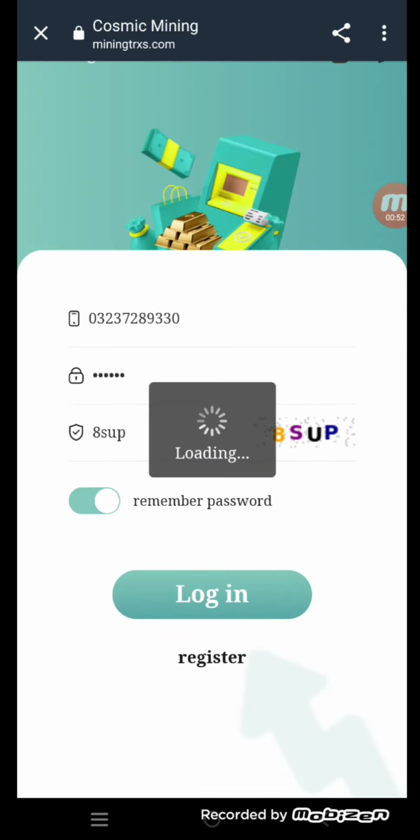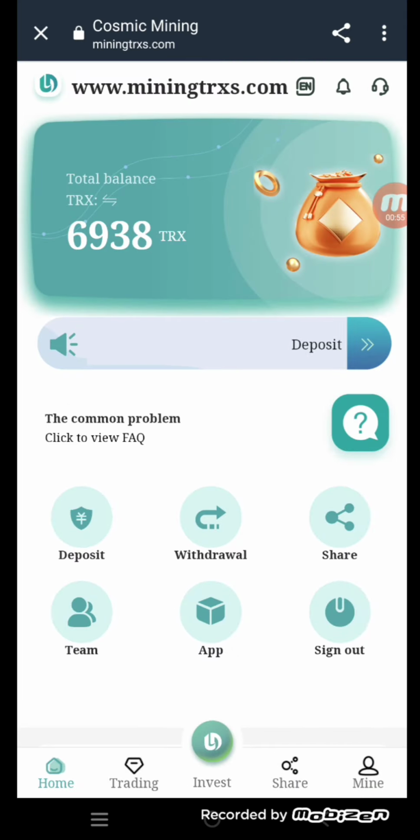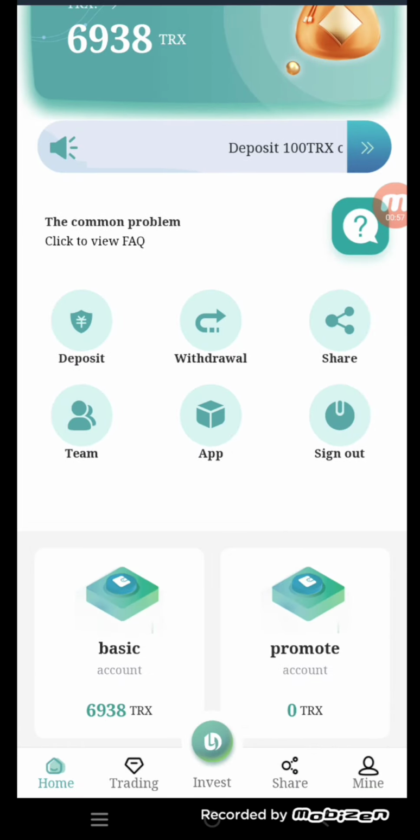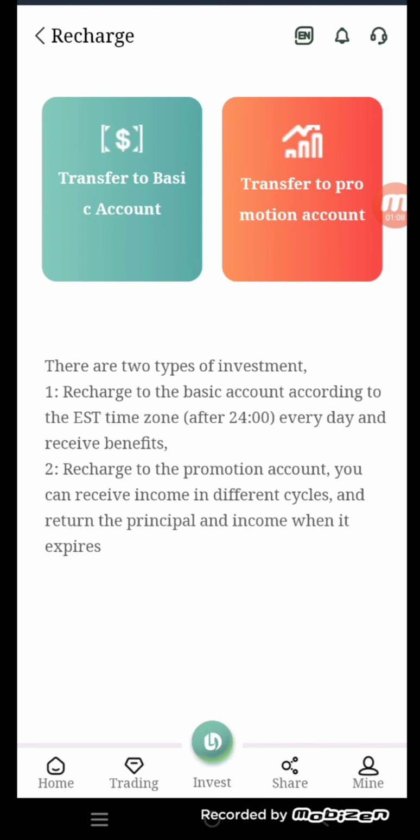So friends, as you can see, we have successfully logged in to this website, and you can see here the common problem and click to review FAQ. Here are the deposit, withdraw, share, team, app and logout options. Click on the deposit button and you can see here the transfer to basic account and transfer to promotion account. Recharge has two types of investment.